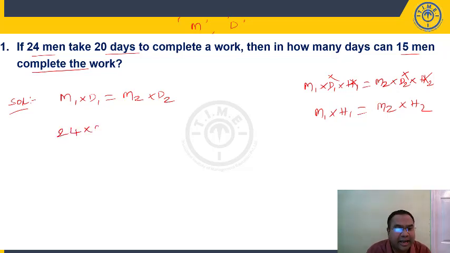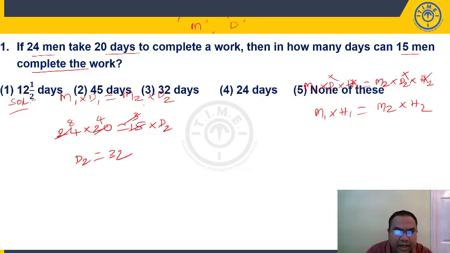24 men take 20 days, 15 men will take how many days? 5 threes, 5 4 times, 3 goes 8 times. 8 into 4, number of days is 32. 32 is present in third option.